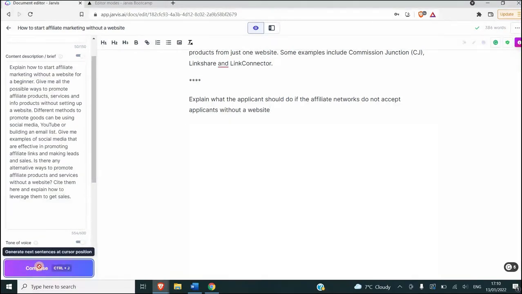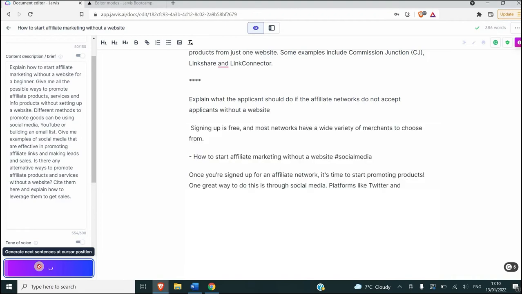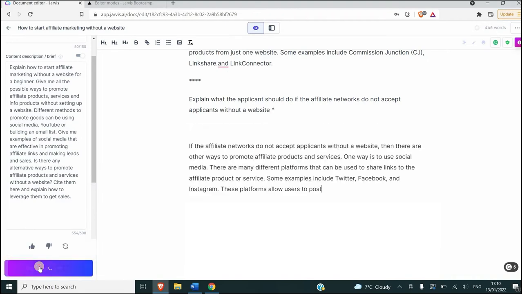And then I said, explain what the applicant should do if the affiliate networks do not accept applicants without a website. Now Jarvis starts the paragraph by, if the affiliate networks do not accept applicants without a website, there are other ways to promote affiliate products and services. It starts the answer correctly, but I'm not 100% satisfied with the answer. One way is to use social media, and there are many other platforms and so on, and it's not convincing.